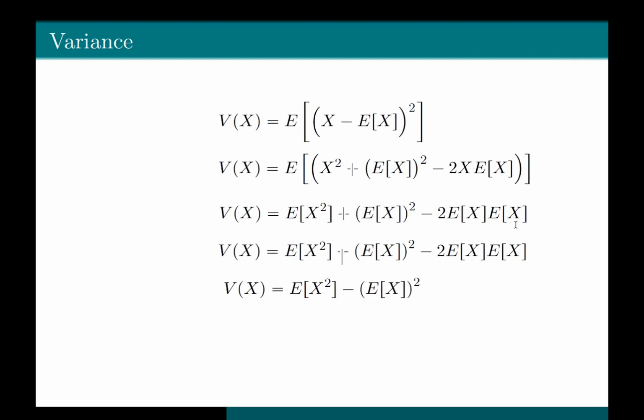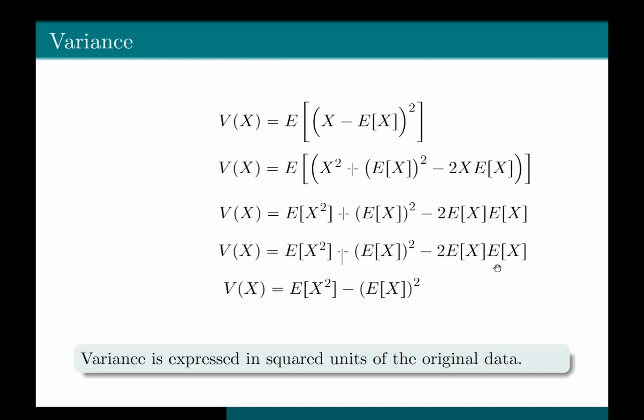If you simplify it further, you get that variance of x is equal to E of x square minus E of x whole square. So an alternative method to find variance of a random variable x is expectation of x square minus expectation of x whole square, which you basically obtain from the original formula. Basic simplification has been done to get to this simplified formula.